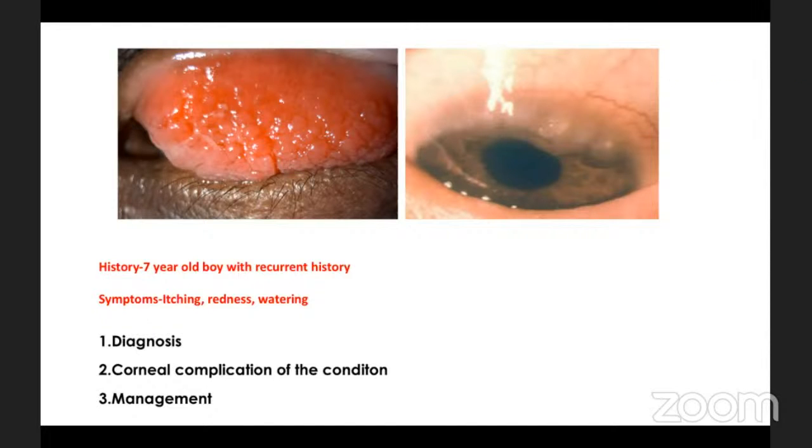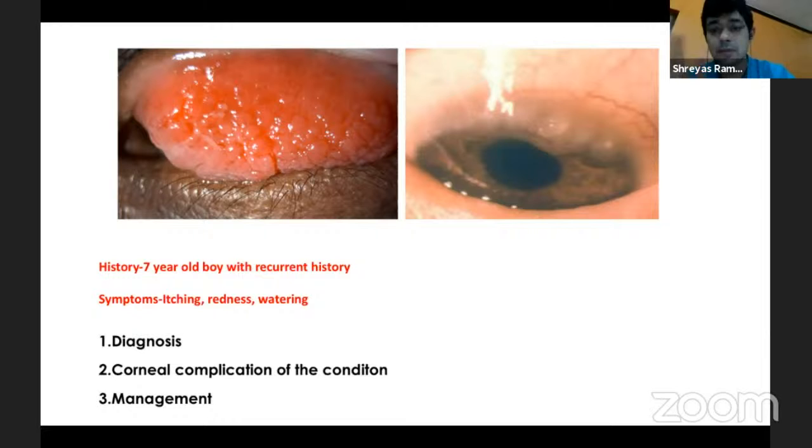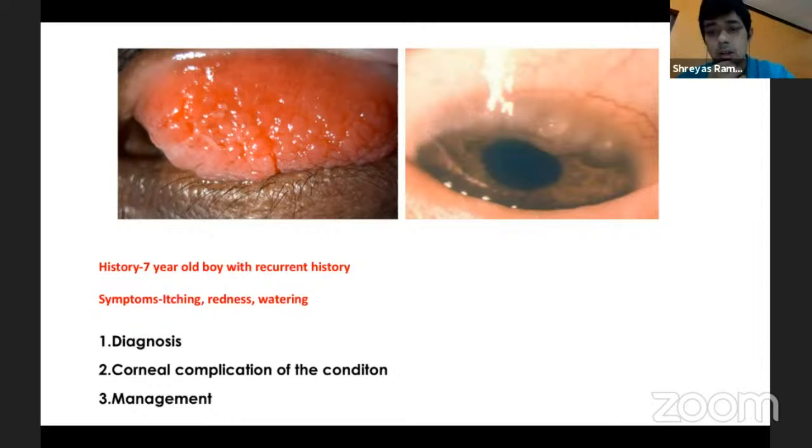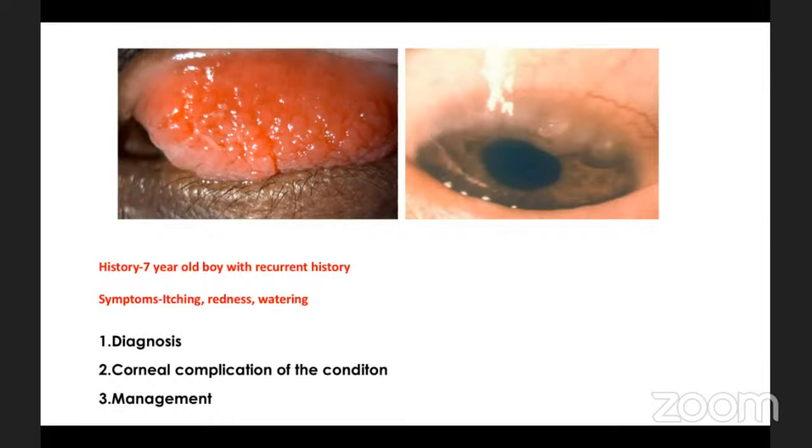Sir, chronic irritation. Palpebral. No, corneal. Eye rubbing. Those are symptoms of VKC. Limbal stem cell damage is there with palpebral. Sir, chronic rubbing can in future lead to keratoconus also. Right, you're right. All this chronic allergy and irritation can lead to keratoconus. That's correct. That is a corneal complication. That's one. Then shield ulcers.